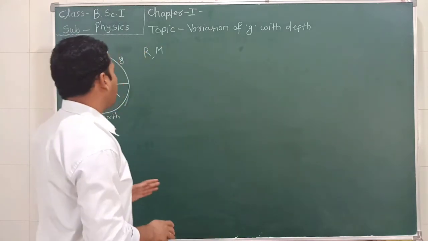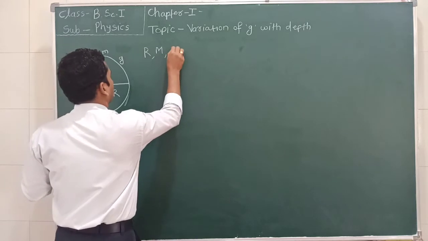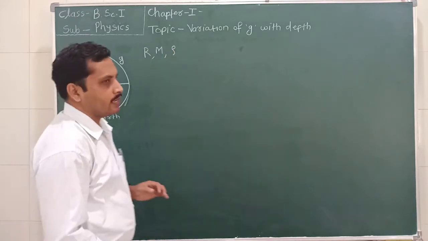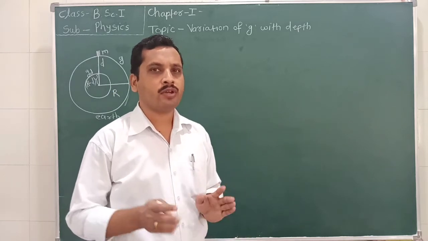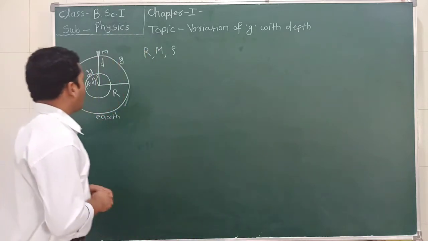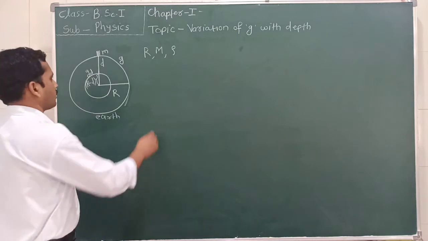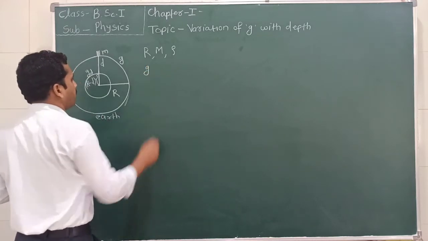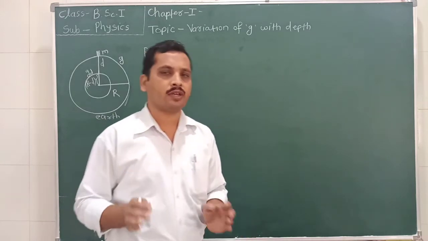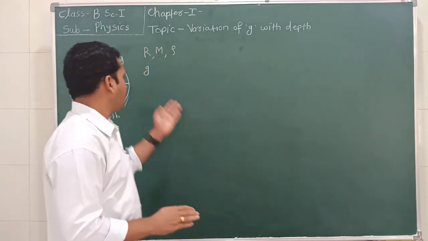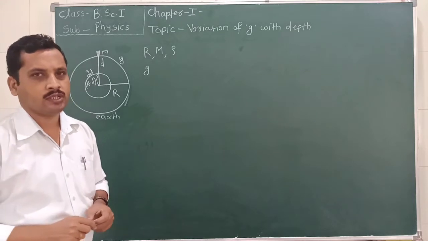Rho is the density of the earth. Density means mass upon volume. And suppose small g is the value of acceleration due to gravity on the surface of the earth.